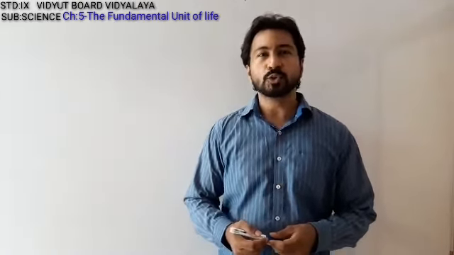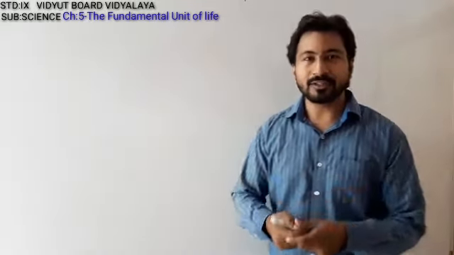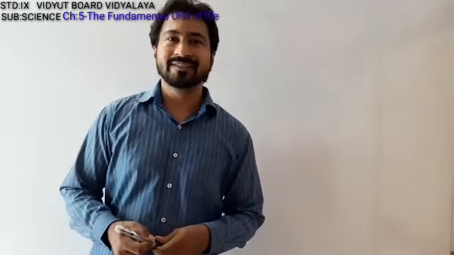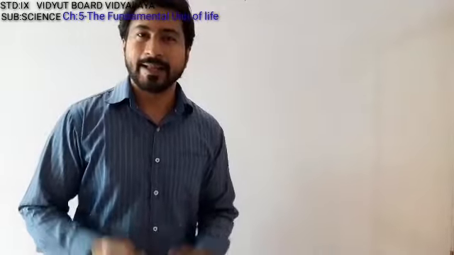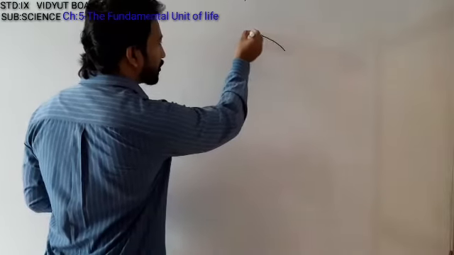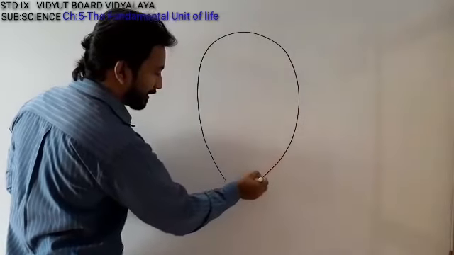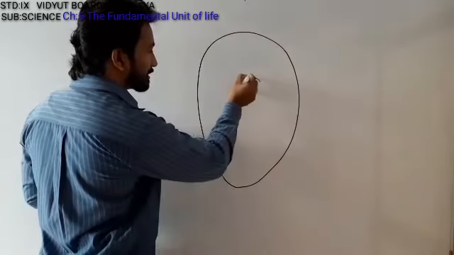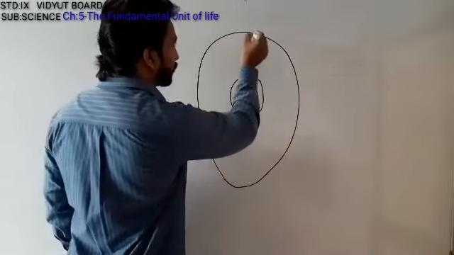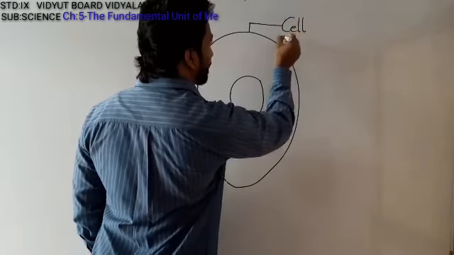Now let us go into the cell and identify the regions of a cell. After a lot of discovery, it was found out that there are three major regions of a typical cell. Let us identify them in much detail. So when we draw a typical cell, it is mainly identified that a cell has three major regions. The outermost region is said to be the cell membrane.